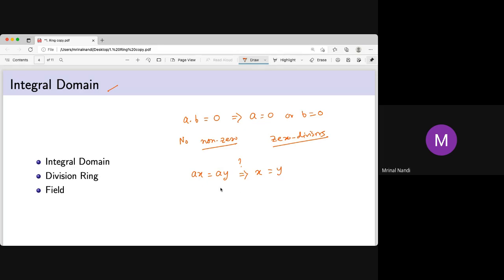Like in matrices it is not true. Ax equal to Ay, you can't say x equal to y. In matrices it is not true. So in a field it is true, because we just pre-multiply, multiply on the left side by A inverse. But still, A inverse may not exist, yet it still holds, like in Z. So why does it hold?